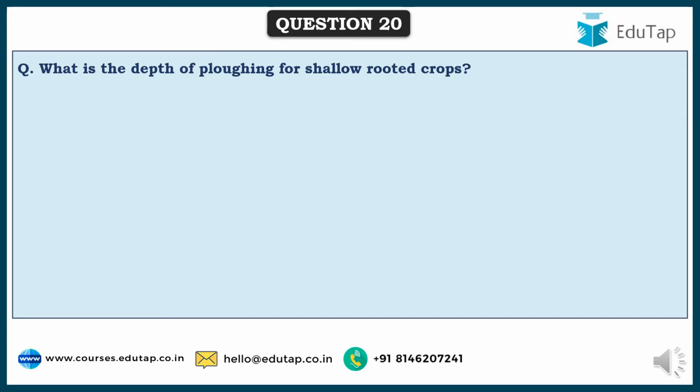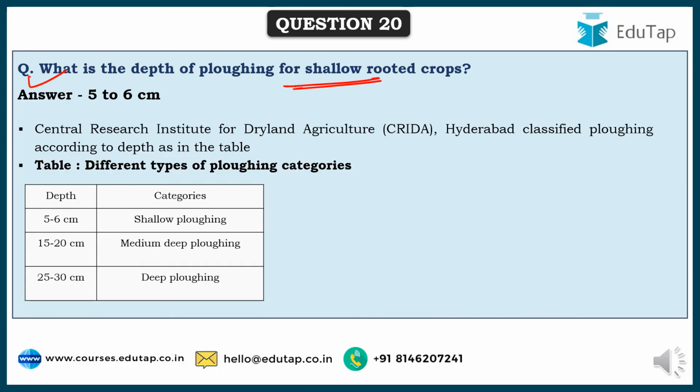So friends, next comes, what is the depth of ploughing for shallow rooted crops? For them, 5 to 6 centimeters is sufficient. And CRIDA, that is Central Research Institute for Dryland Agriculture, which is headquartered at Hyderabad, has classified ploughing according to the depth of the root system. As per them, shallow ploughing requires a ploughing depth of 5 to 6 centimeters, medium deep ploughing 15 to 20 centimeters, and deep ploughing 25 to 30 centimeters.